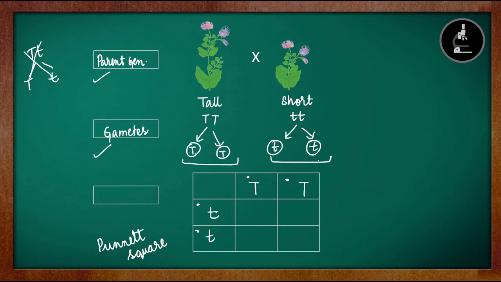What if this gamete combines with this gamete? It will be capital T, small t. What if this gamete combines with this gamete? Capital T, small t. Whichever gamete combines with whatever gamete, the final product is capital T, small t. This is called the genotype. This is the genetic composition, that is capital T, small t.